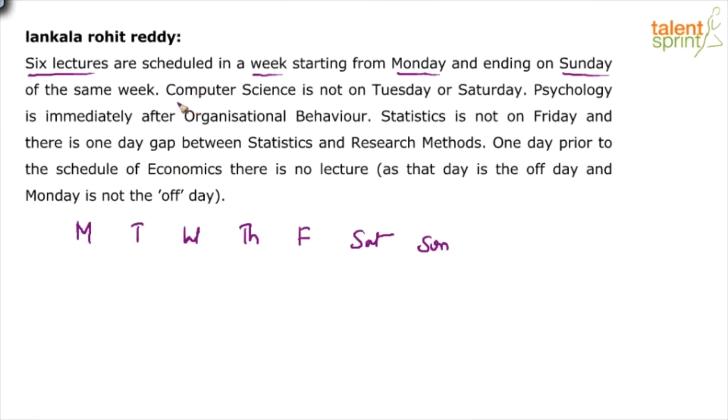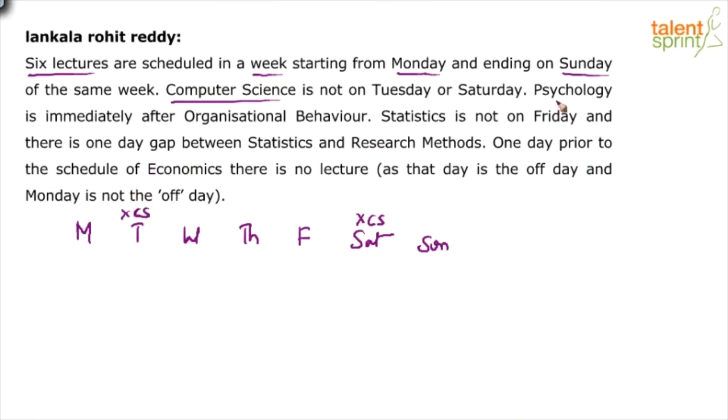Now, points given are: computer science is not on Tuesday or Saturday. So the first subject here is computer science, which is not on Tuesday or Saturday. So computer science cannot come here and it cannot come here as well. Those 2 days are not meant for computer science. So just indicate that in the arrangement that you have done, so that it becomes easy to verify when you are filling up the points.